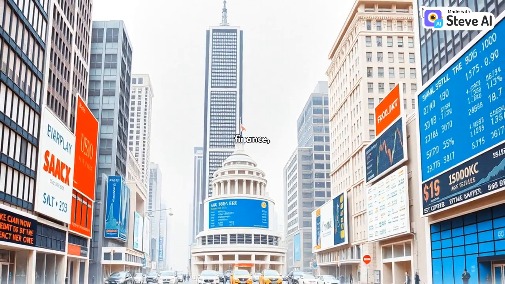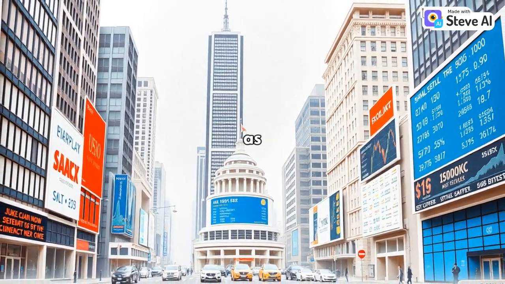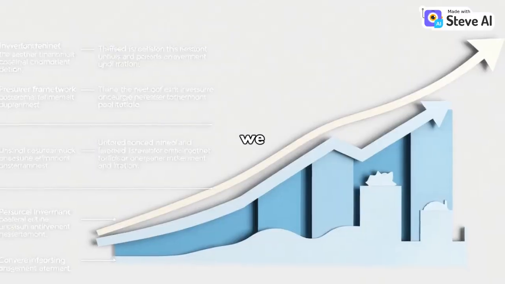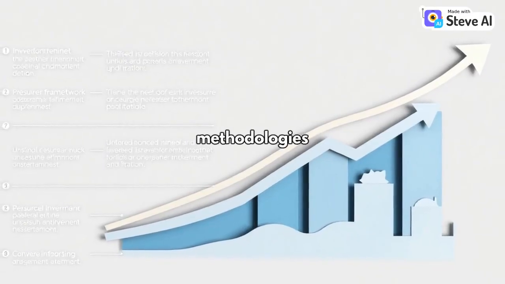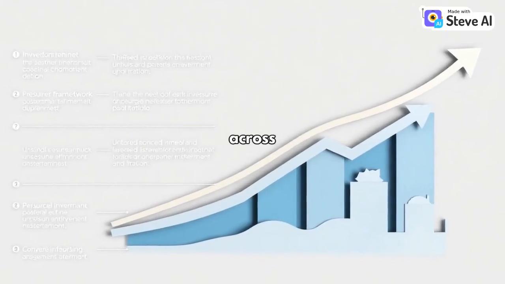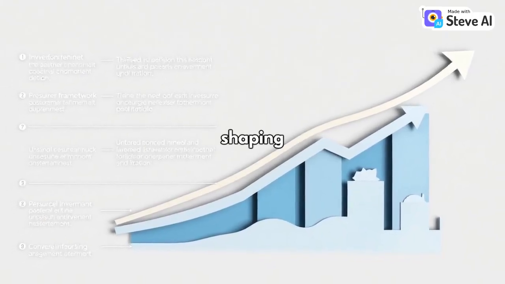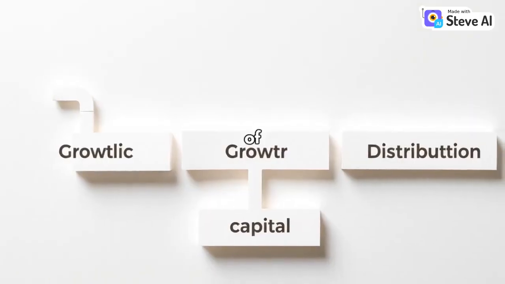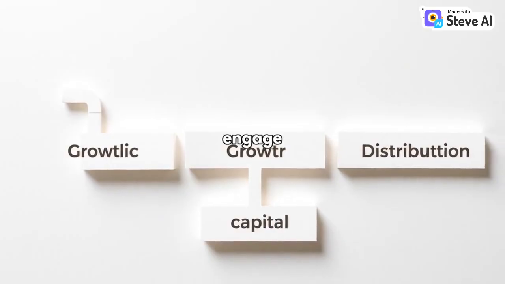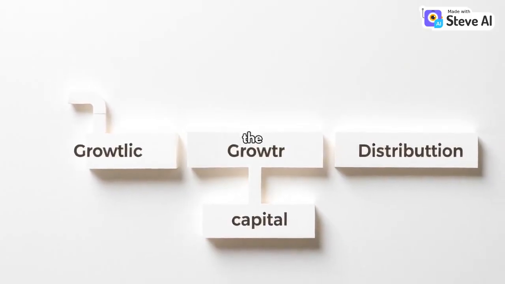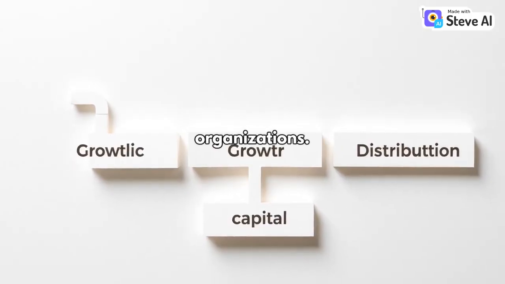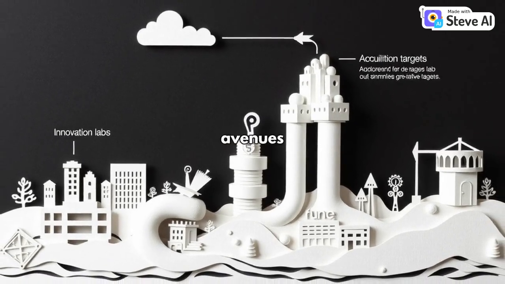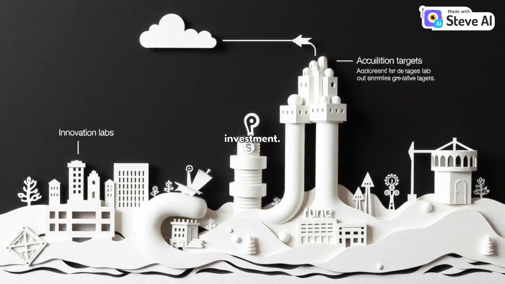In the intricate world of finance, capital allocation stands as a cornerstone of strategic decision-making. Today, we explore the essential frameworks and methodologies that govern how resources are distributed across various investments, shaping the future of businesses and driving growth. As we dive into the nuances of capital allocation protocols, we engage with three logical pipes that facilitate the flow of capital within organizations. These pipes serve as conduits, directing funds into productive avenues while ensuring optimal returns on investment.